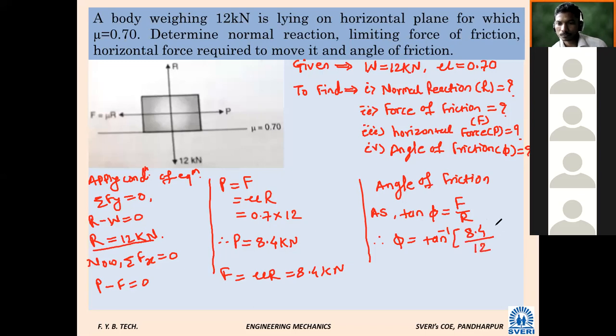Calculate this. Phi is equal to 34.99, round figure 35. Very good. I will write 35.